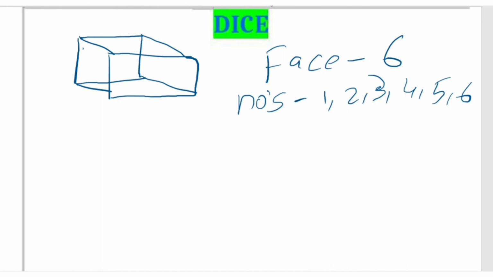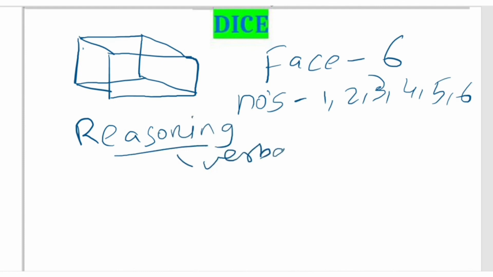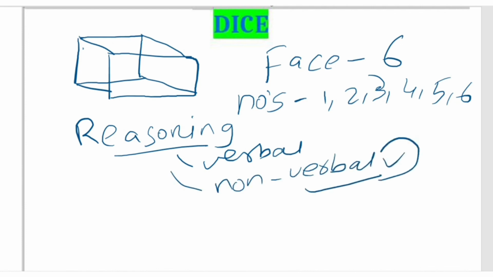Basically, what I'm trying to explain is that this dice concept comes under non-verbal reasoning. In the reasoning concept we usually have verbal reasoning and non-verbal reasoning. These are the two types of reasoning, and this dice concept comes under non-verbal reasoning. So do remember this, it is very useful for you at times.